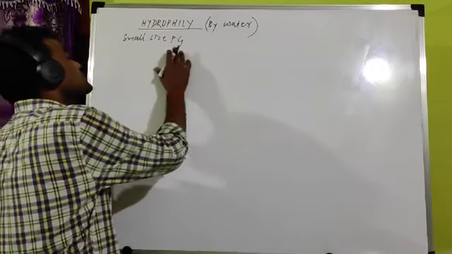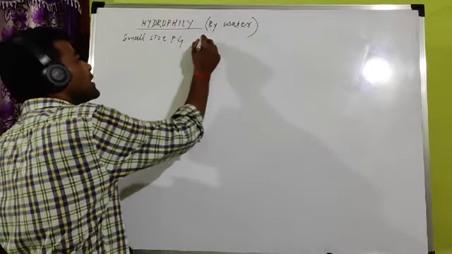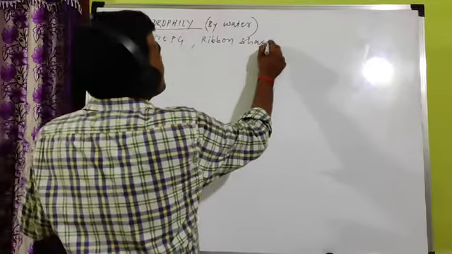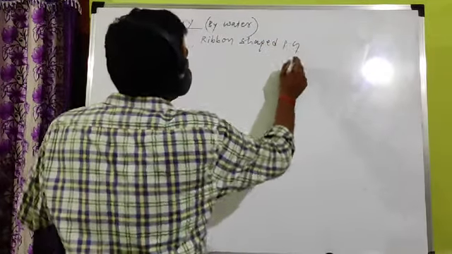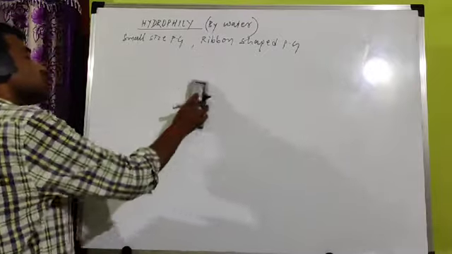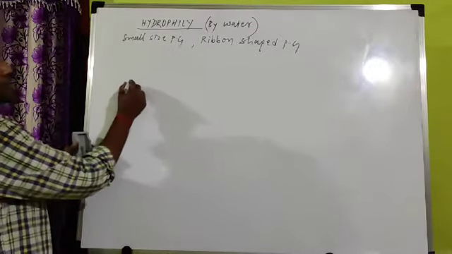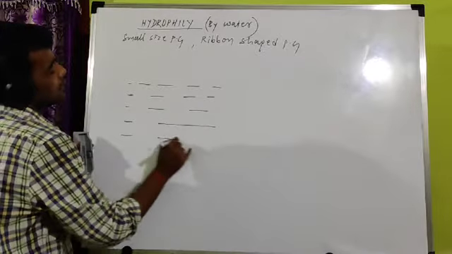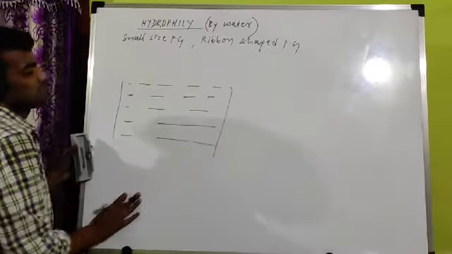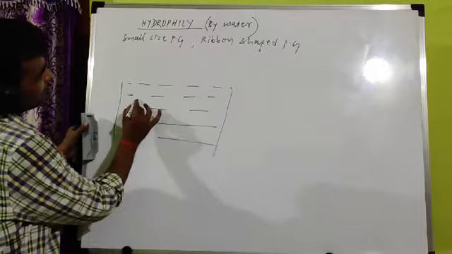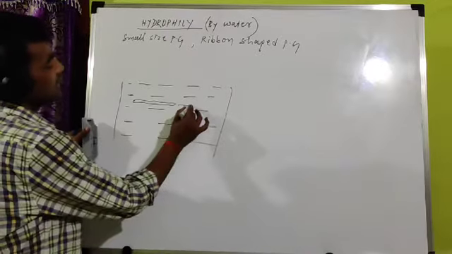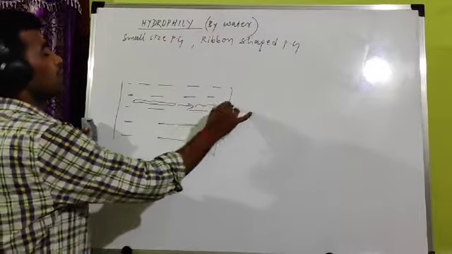So small size pollen grains and sometimes ribbon shaped pollen grains are found. Ribbon shaped, this is also important. Why are ribbon shaped pollen grains important? If you look at water pollination, like this is the surface of water, in a pond or river. If the pollen grain becomes ribbon-like, ribbon means flat, thread-like, then it can easily move with the help of water current.